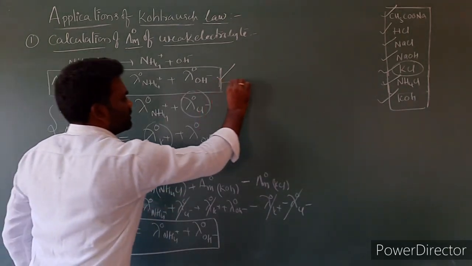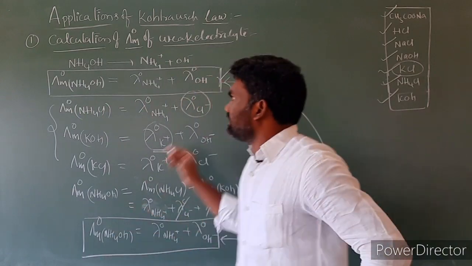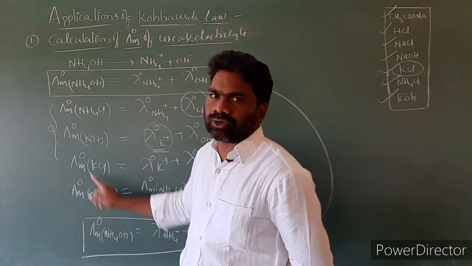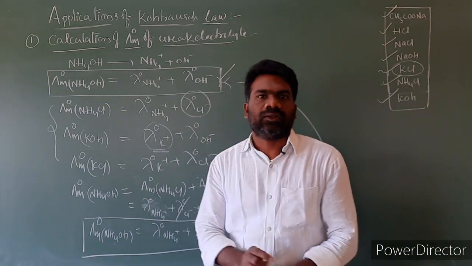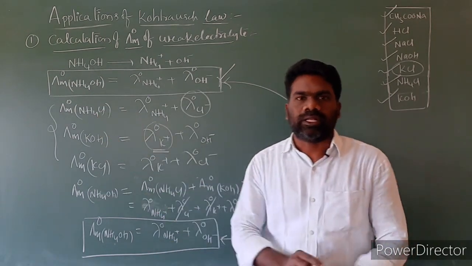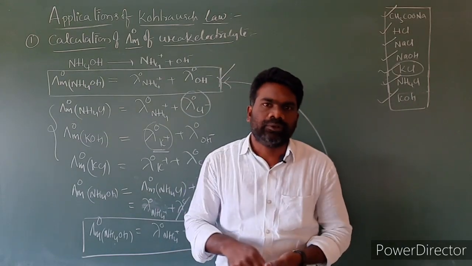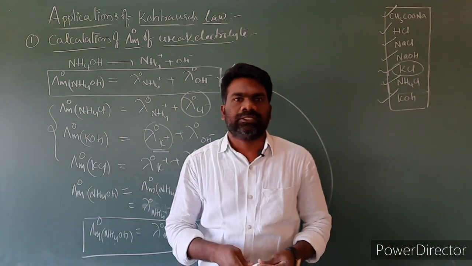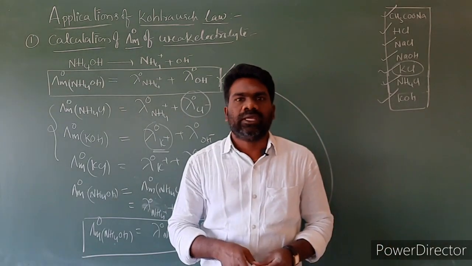So look at these two equations. If you compare, these two equations are the same. So this is our basic equation, and we got this equation by taking strong electrolytes. So the limiting molar conductivity of weak electrolytes can be calculated from strong electrolytes. Otherwise, the limiting molar conductivity of weak electrolytes is obtained from strong electrolytes by using Kohlrausch law.